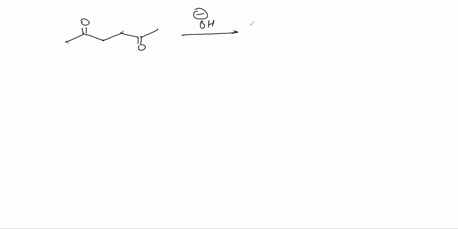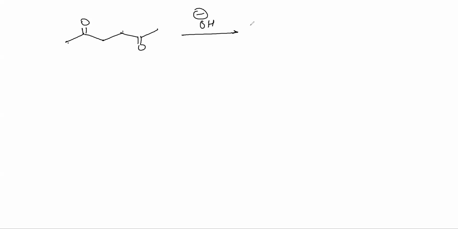Now, first of all, do we have alpha hydrogen? Please count. Yes, sir. How many types? Two, sir. Yes, correct. We have two types of alpha hydrogen.